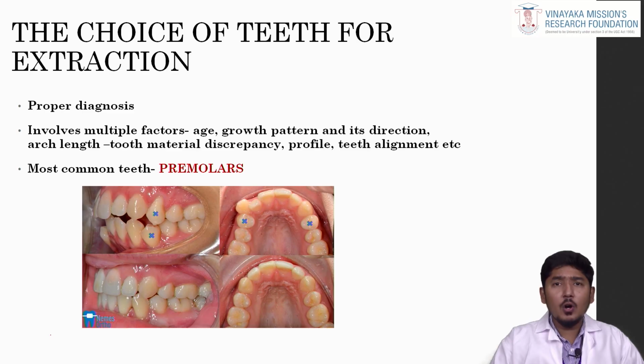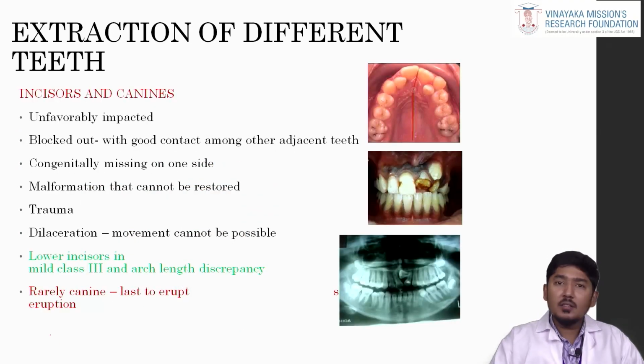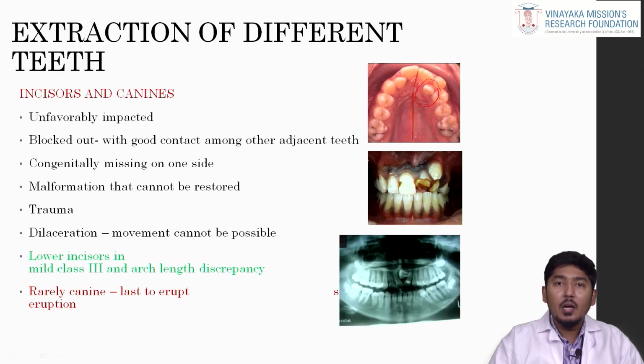As we all know, the most common teeth for extraction in orthodontics are premolars, mostly first premolars and rarely second premolars. So, extraction of different teeth. Usually incisors and canines are not extracted for orthodontic purposes unless they are unfavorably impacted or completely blocked out. In this image you can see the laterals are completely blocked out between the centrals and the canine.